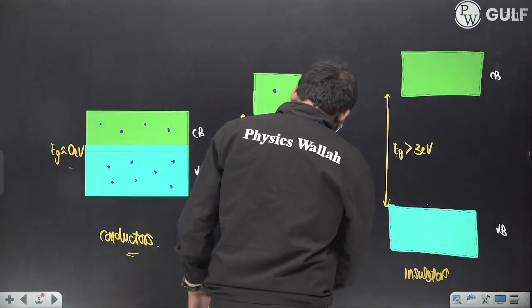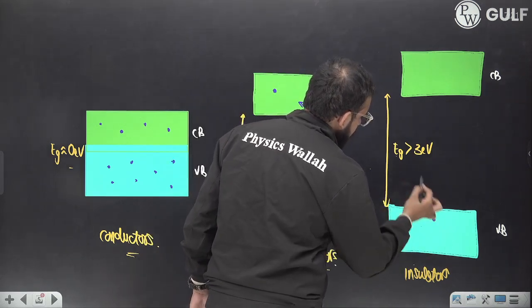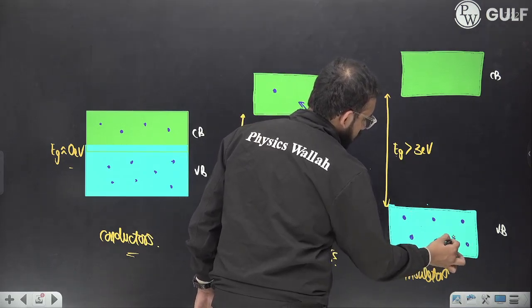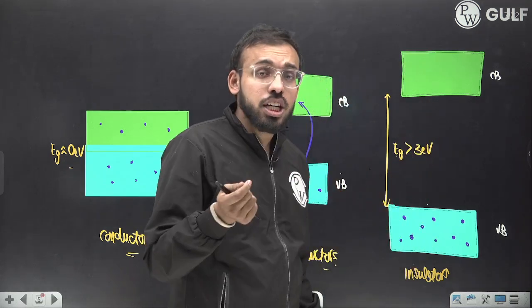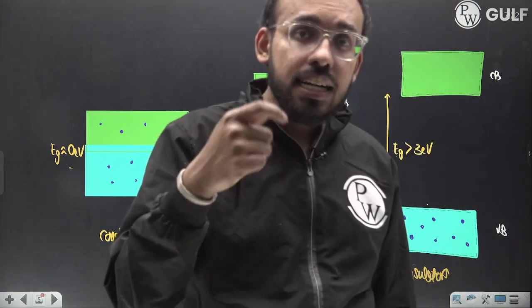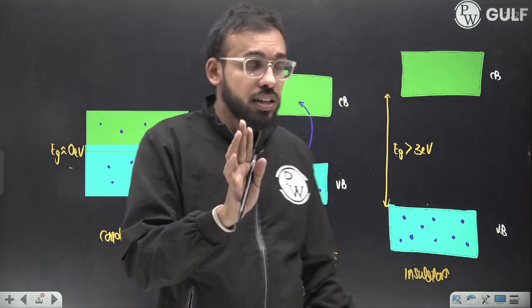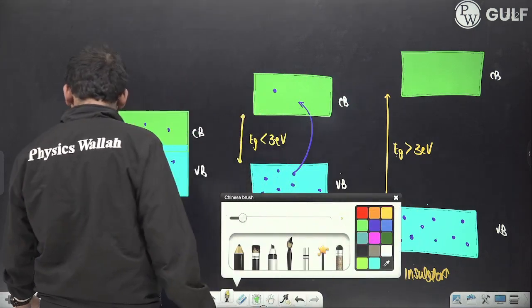Now the electrons present here require this much energy. Suppose the energy gap is 5 electron volt, so they would require 5 electron volt of energy to reach the conduction band, and only when they reach the conduction band do they conduct electricity, that is, act as free electrons. That's why the conductivity of insulators is the least. So based on this theory also you can explain.